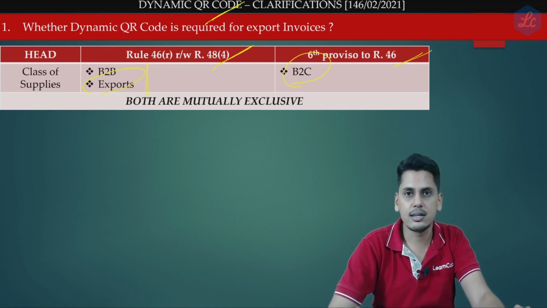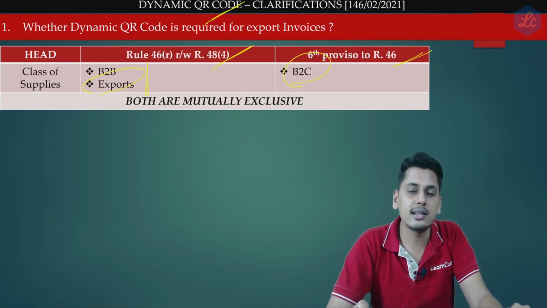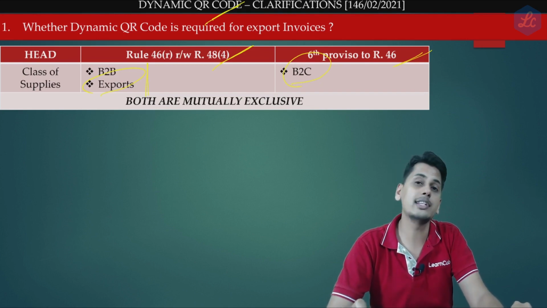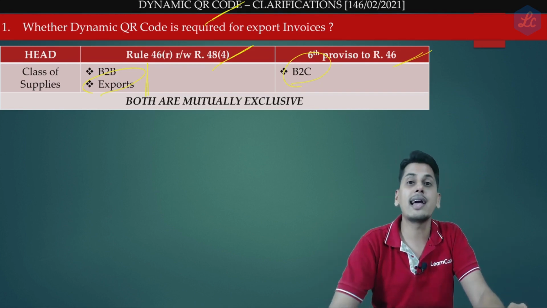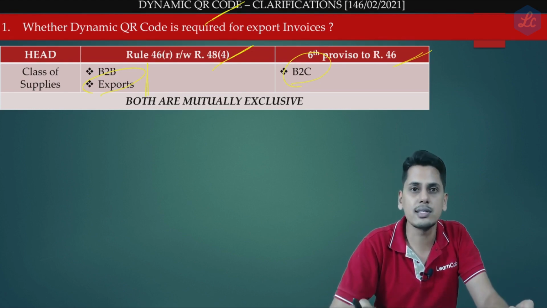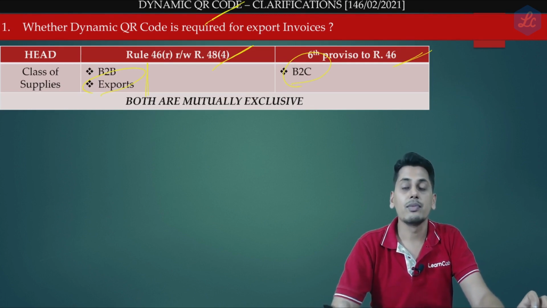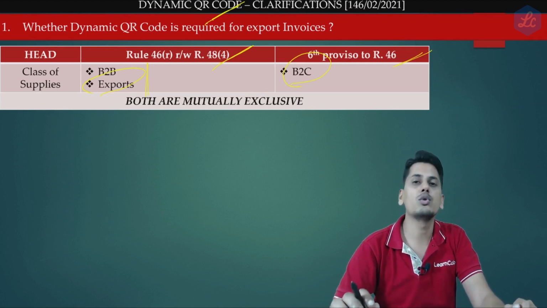So therefore, is it a case that as regards exports, it should have two QR codes? One, it should have a QR code having an embedded invoice reference number. Another one, it should have a dynamic QR code for the purposes of making e-payment. This was the question which was posed. Technically speaking, this particular category of exports is getting covered under both the QR codes.